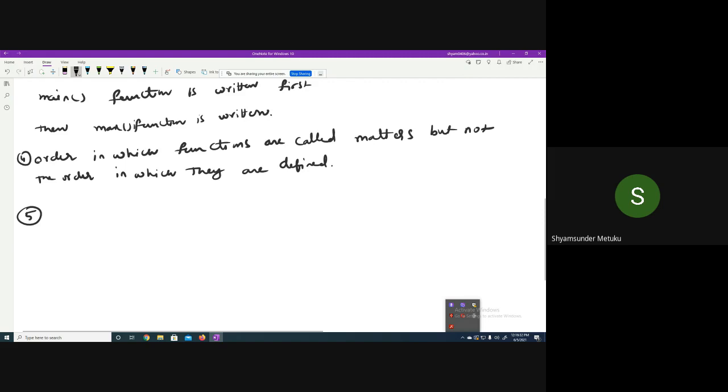Okay, now the fifth point. Main is calling printf and scanf, then max. Who is calling the main program? We generally consider the operating system will call the main. Okay, the OS will call the main function. Then main can call function 1 in general. It could be any value, any name. Then function 1 can call function 2. That is also possible. Function 2 in turn can call function 3. That is not a matter. But ultimately, the first one is what? The OS, which is going to call your main function, then main can call the remaining functions, which are defined by you, or defined by the computer, that is predefined. Is it okay? Is it clear?